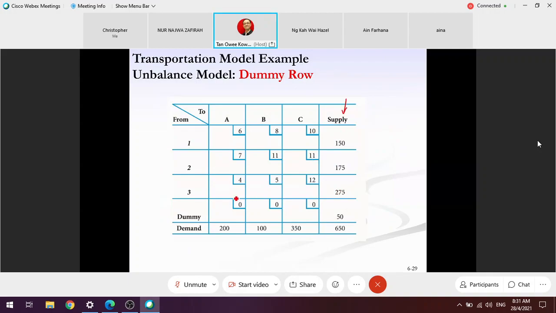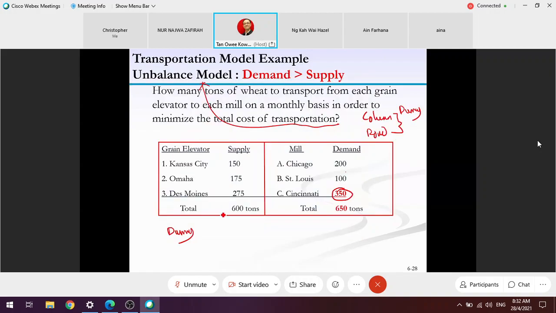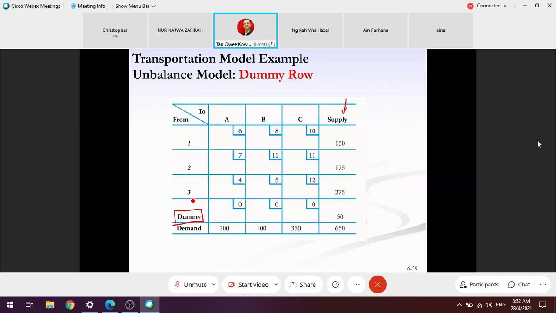Nothing changed except you add in additional supply. From the previous scenario, we know that this dummy supply needs to supply 50 tons, because demand is oversupplied by 50. Therefore, I add another so-called dummy supply that contributes 50.